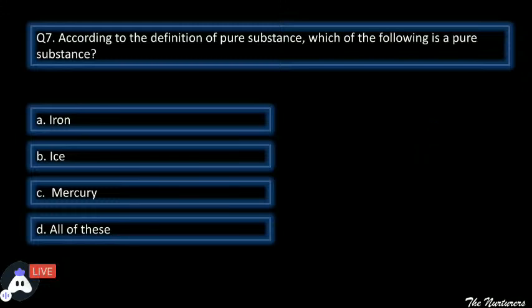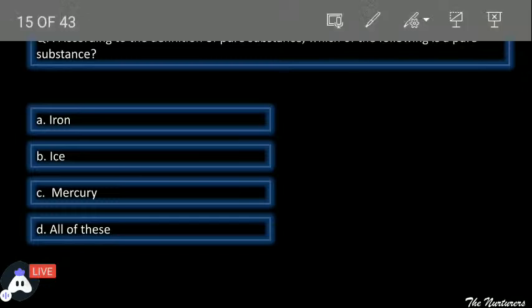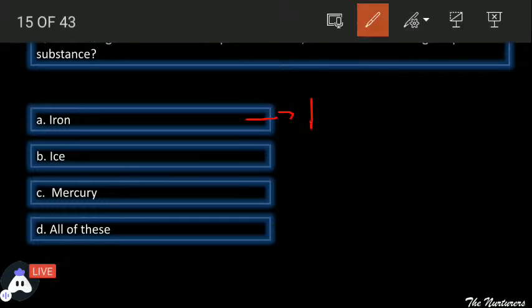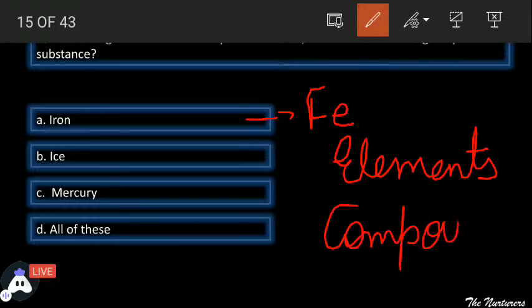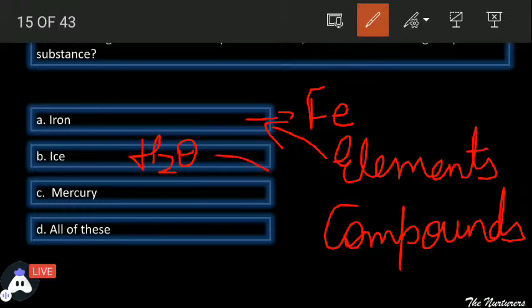Correct answer, students. See, iron is also an element. Iron is the Fe. Further, they are talking about the pure substance. See, students, the pure substances are divided into two categories. Pure substance could be either elements, and the second category of pure substance is compounds. So there are two categories of pure substances, that is the elements and compounds. Iron comes in the category of element because it is made up of a single type of atom. Ice has the formula of H2O. It will come in the category of compound, and compounds are also pure substances.